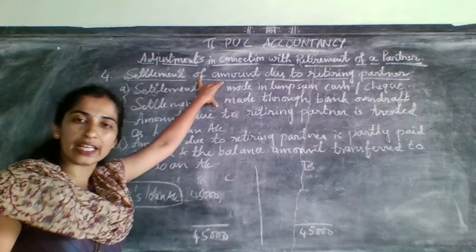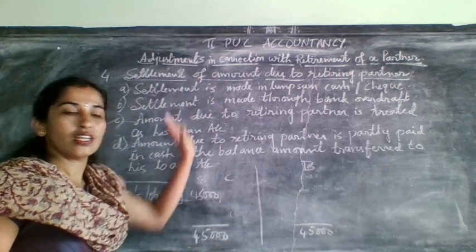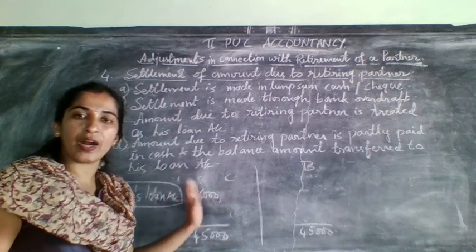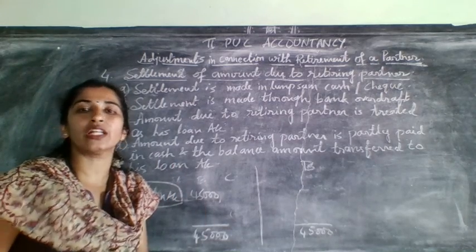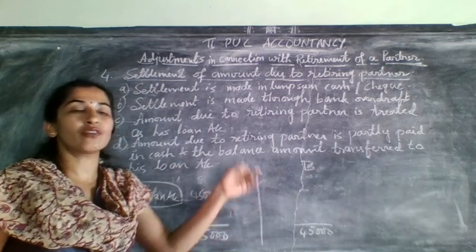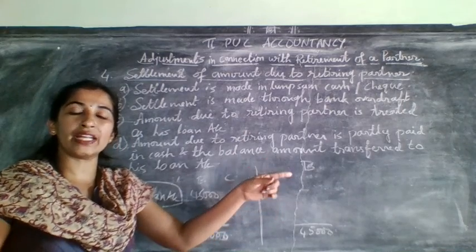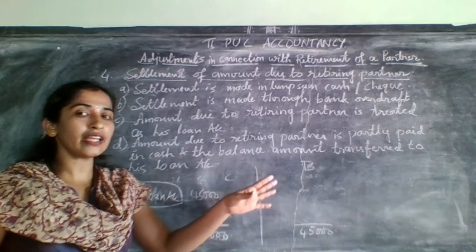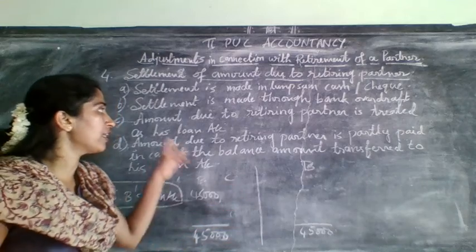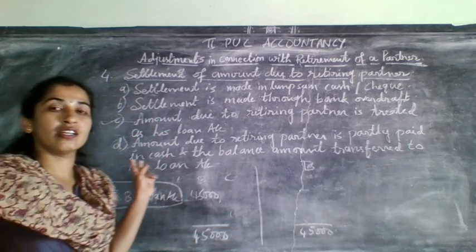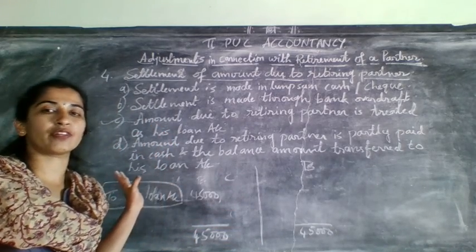But in the first two cases, B's account, that is the retiring partner's account, will not come on the liability side. Why? Because you will minus it from the cash or bank on the asset side, or else you will add it to bank overdraft on the liability side.